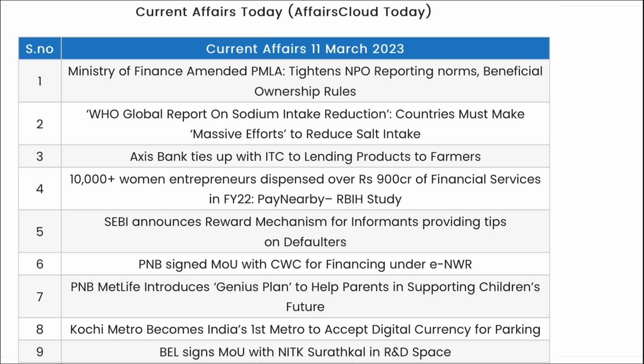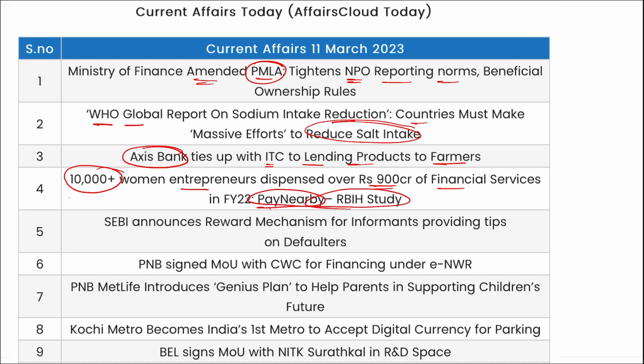Now let's go for a quick revision. Ministry of Finance amended the PMLA and tightened the NPO reporting norms. WHO Global Report on Sodium Intake Reduction says countries must take effect to reduce salt intake. Axis Bank has tied up with ITC for lending products to farmers. 10,000 plus women entrepreneurs were dispensed over 900 crore rupees of financial services, as the PayNearby study signified.